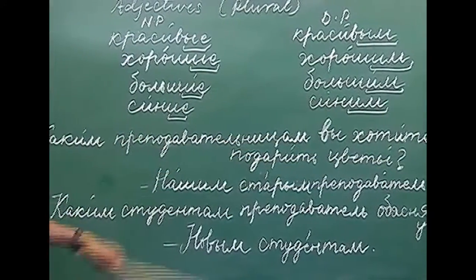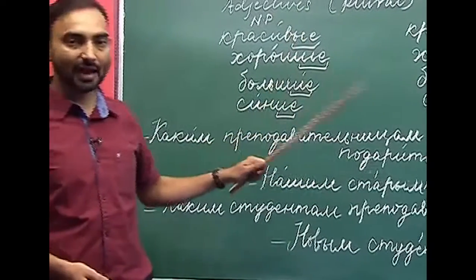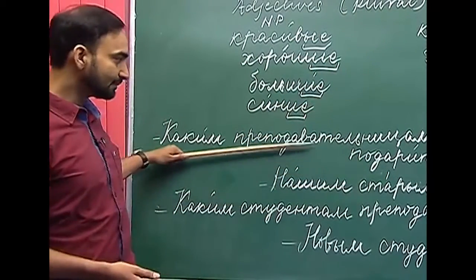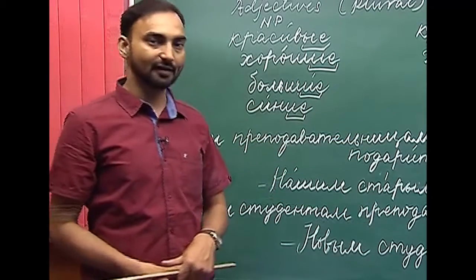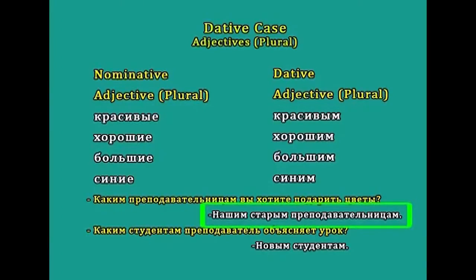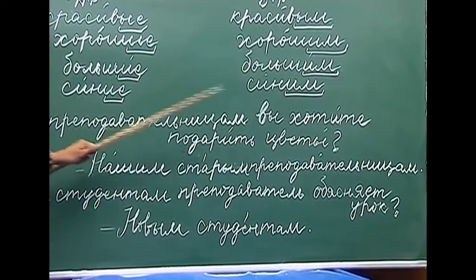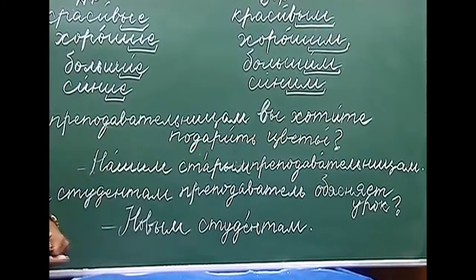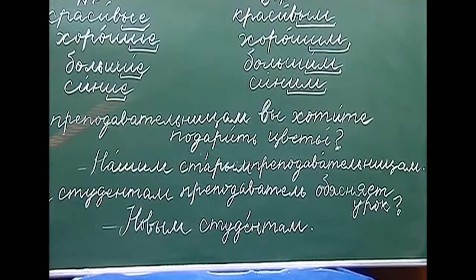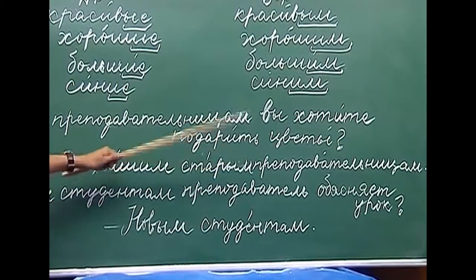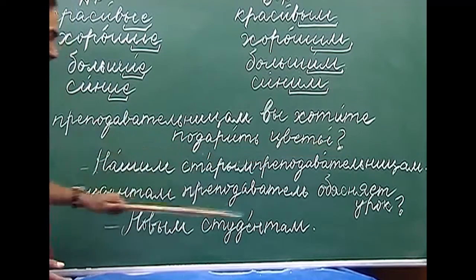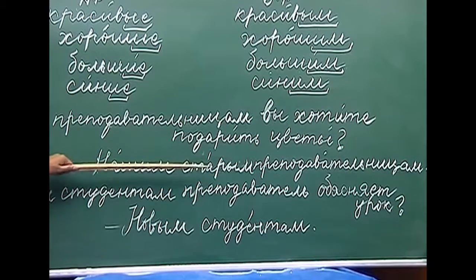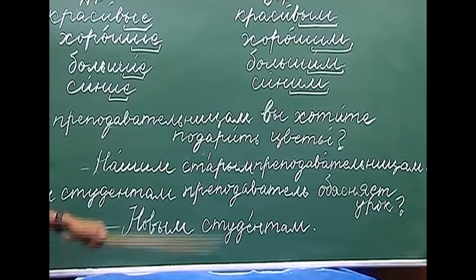So, how will you answer? We will use the adjectives in the dative case. Since pripadavachal nitsam is in the plural, we will use the plural form of adjectives as well. Nashim starim pripadavachal nitsam. Here kakim is replied with the adjective in the plural form. Nashim are old teachers. So, starye has become starim, which means old.